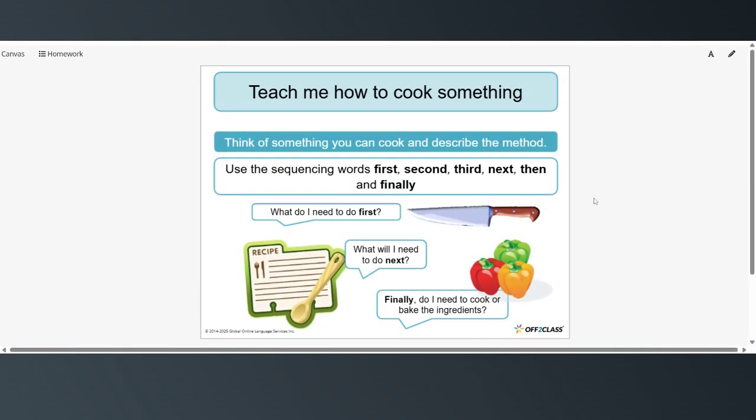So this is an activity that I think might be fun to share in the comments. Think of a food that you like to cook or one of your favorite recipes, and share it in the comments using the sequencing words. And then if anyone tries making the recipes, comment and let us know how it turned out, how it tasted.